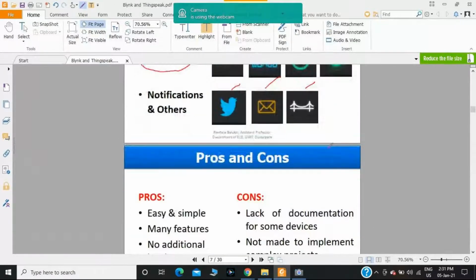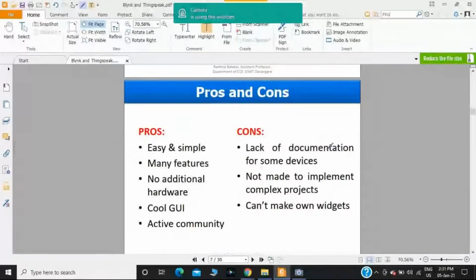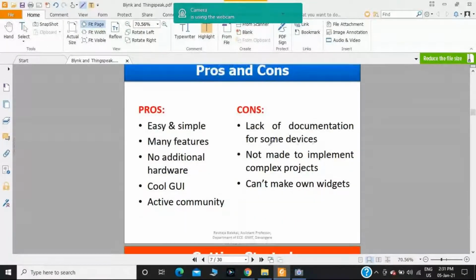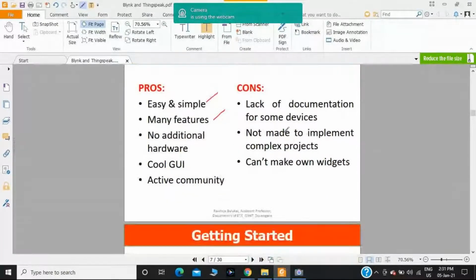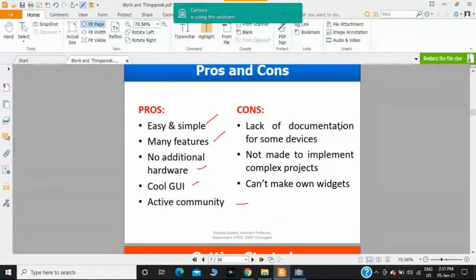What are all the pros and cons of the Blynk app? Pros: it's easy and simple, many features are available in the Blynk app, no additional hardware is needed, it has a cool graphical interface, and an active community. Cons: lack of documentation for some devices, not made to implement complex projects, can't make your own widgets.